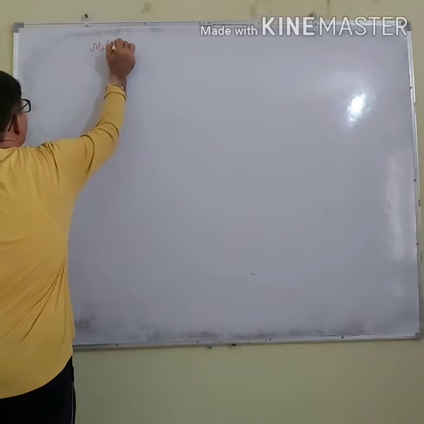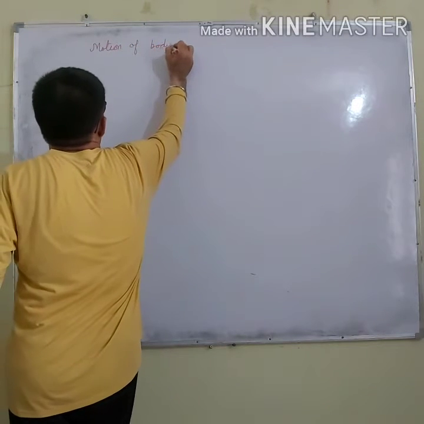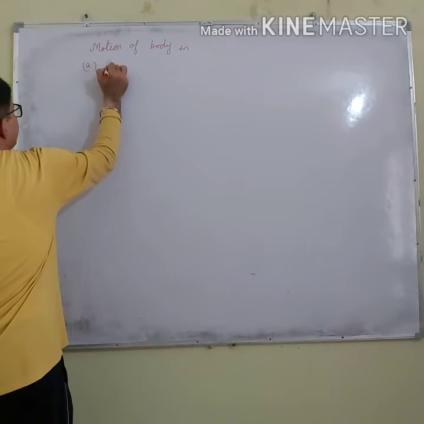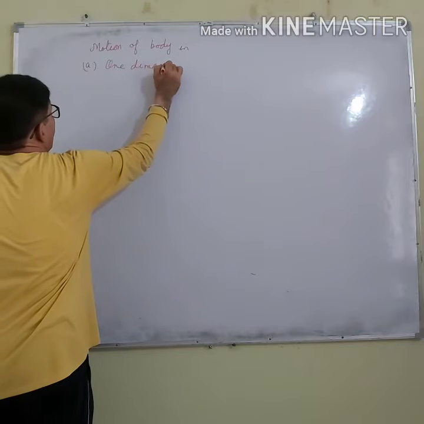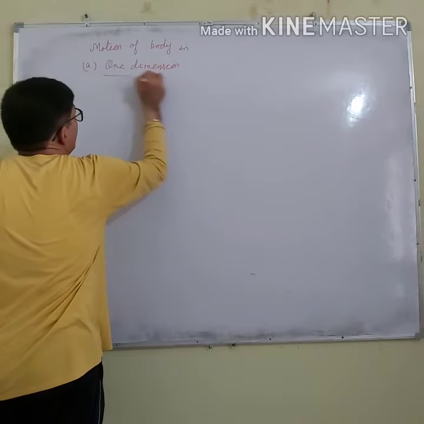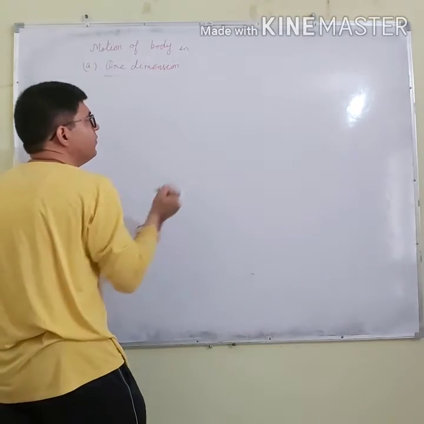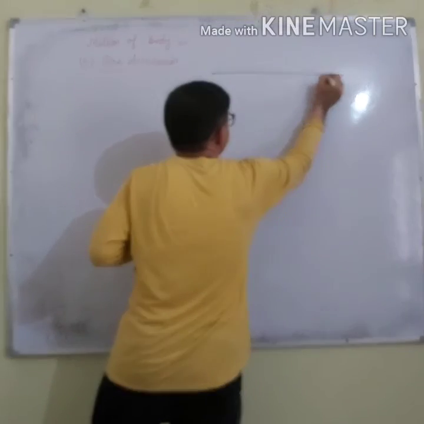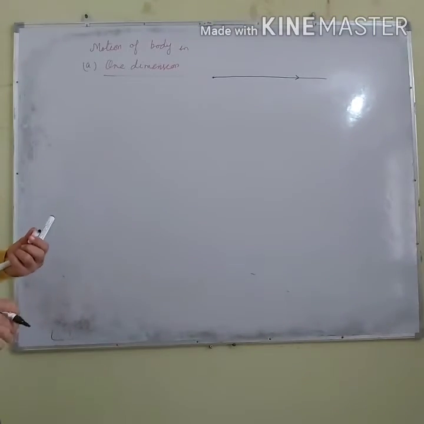Next topic, motion of a body. First of all, I will discuss one dimension. A body is moving in one dimension if it moves along a straight path. Let us say the body is moving along a straight path, so its motion is one dimensional.